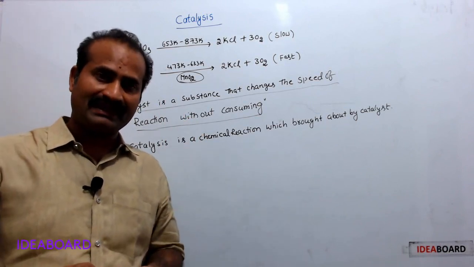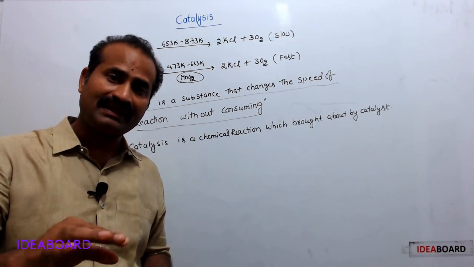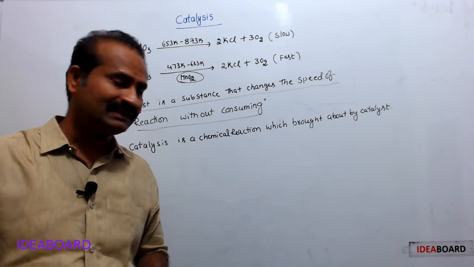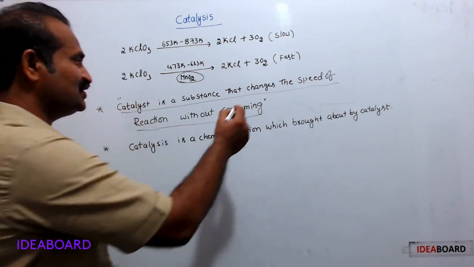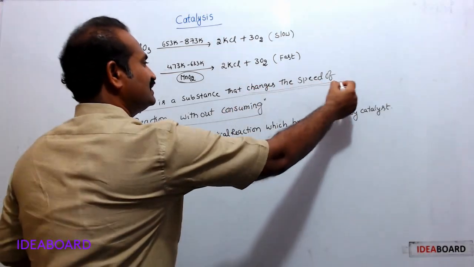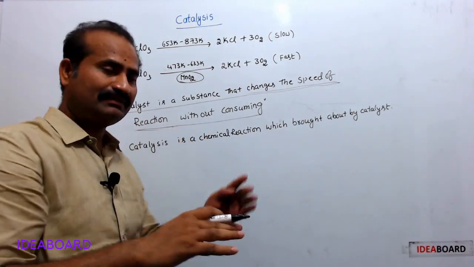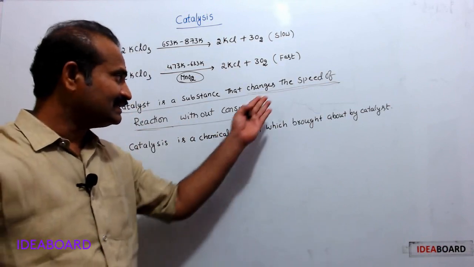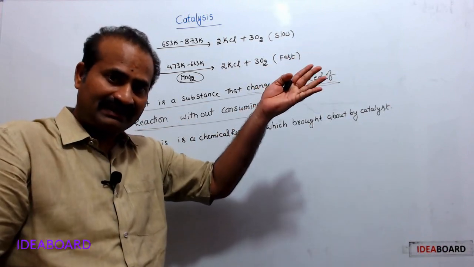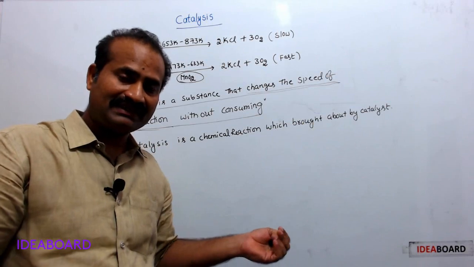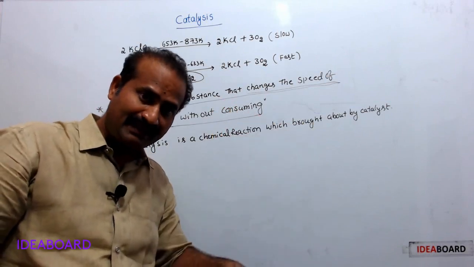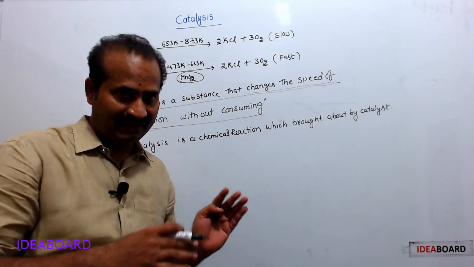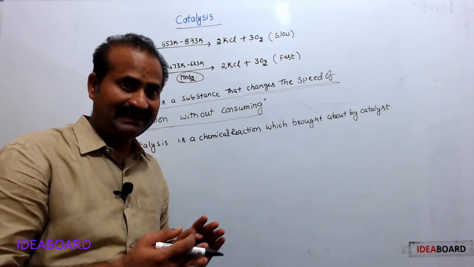Now we will see the types of catalyst. Catalysts are of two types: positive catalyst and negative catalyst. A catalyst changes the speed of reaction; change means it may increase or it may decrease. Some catalysts increase the speed of reaction; such catalysts are positive catalysts. Some catalysts may decrease the speed of reaction; those are called negative catalysts. Now we will see the types of catalysts in detail.